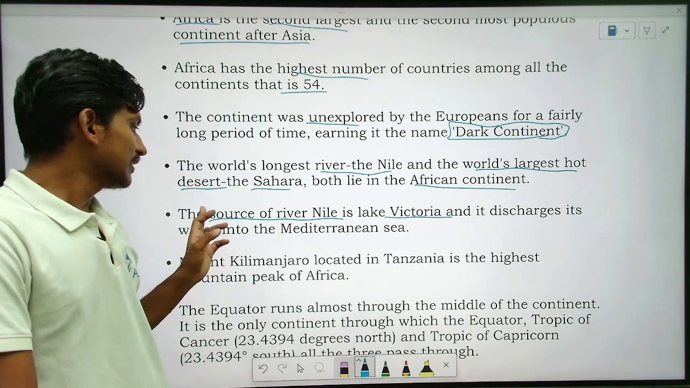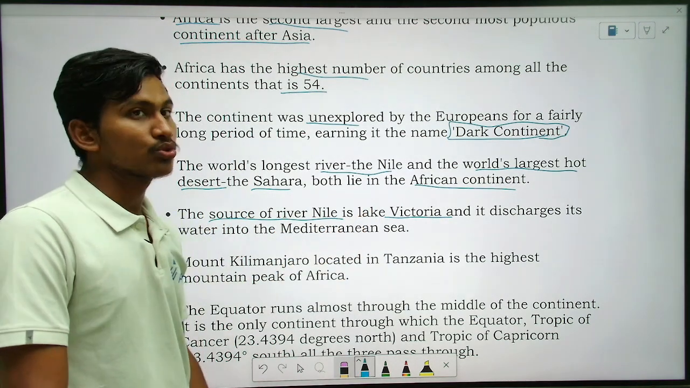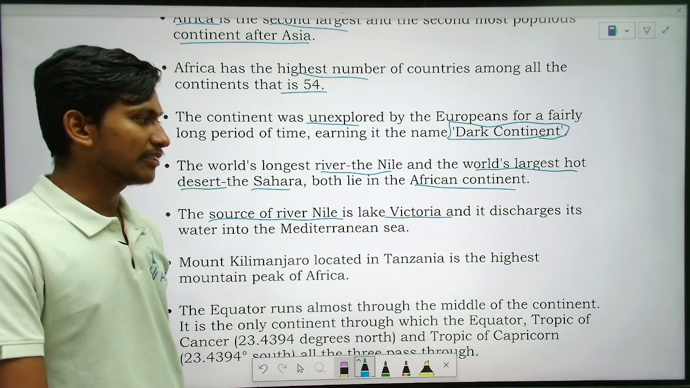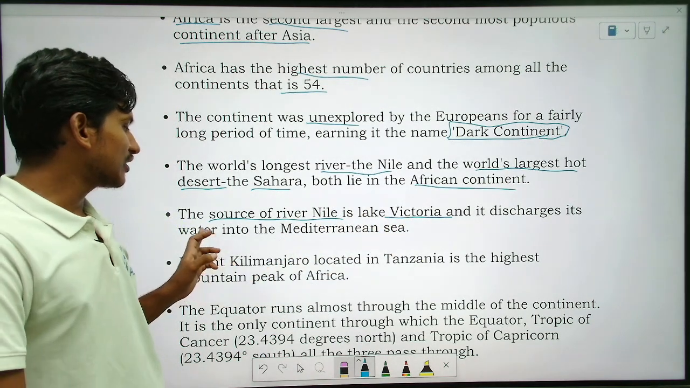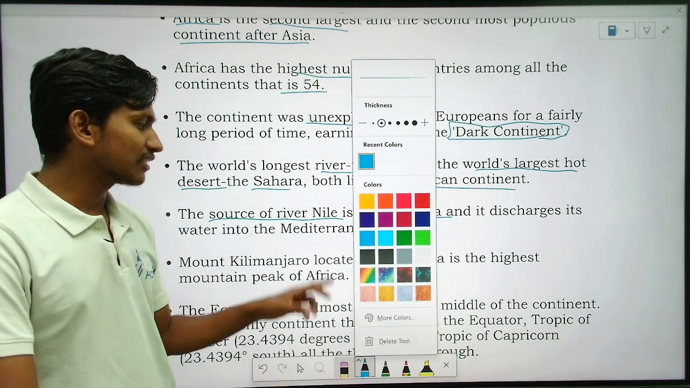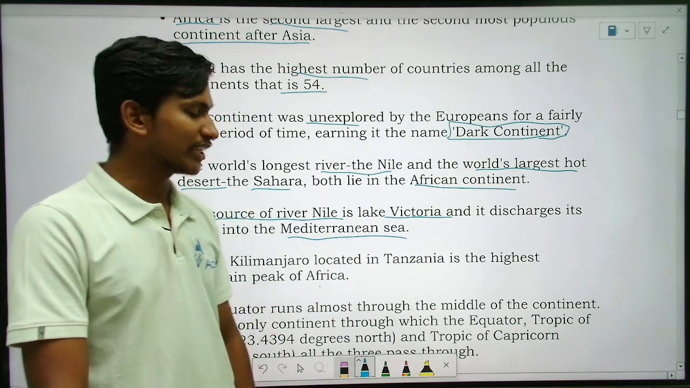So see here, the source of the river Nile is Lake Victoria. So the Nile river starts from where? Lake Victoria. Okay, and it discharges into the water of the Mediterranean Sea. So where does the Nile river join? In the Mediterranean Sea. Okay, fine.